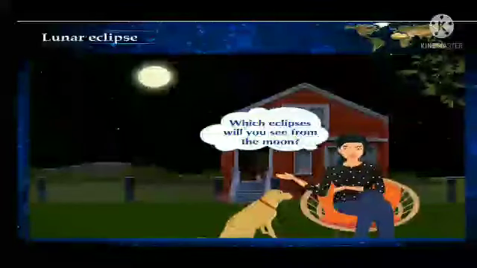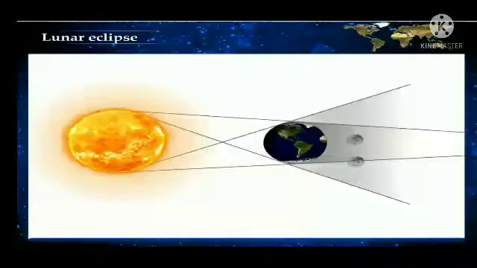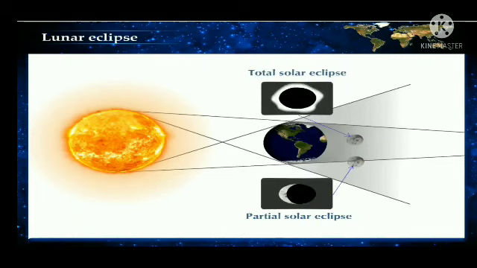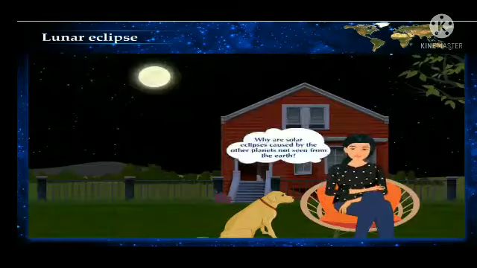Which eclipses will you see from the moon? At the time of lunar eclipse, the Earth comes in between the moon and the sun. On this occasion, we will be able to see total or partial solar eclipses from the moon.